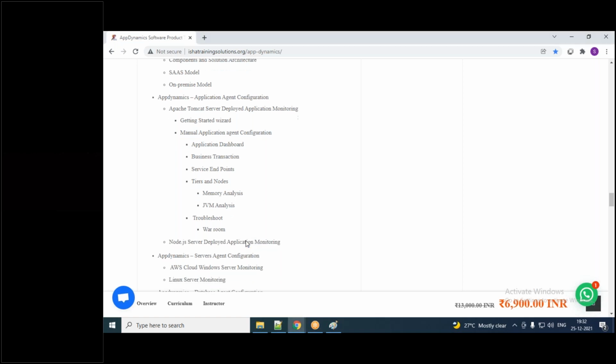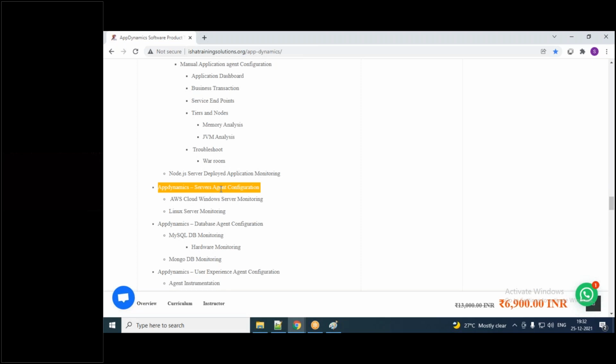So after Node.js, we are going to learn about AppDynamics server agent configuration. I mean AWS Cloud Windows Server agent configuration. The industry is actually moving towards cloud. I mean AWS, Azure, Google Cloud Platform, Alibaba, like that. Everybody started talking. So I felt, why don't we add that related topic? So AWS Cloud Windows Server monitoring and then Linux server monitoring we are going to do. That agent configuration, all those things we are going to see, guys.